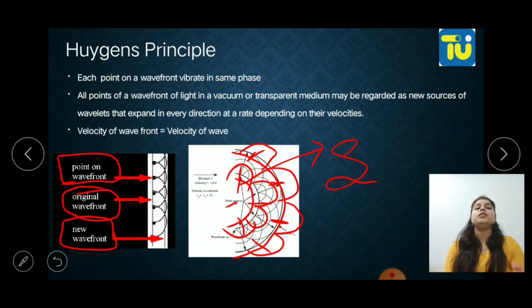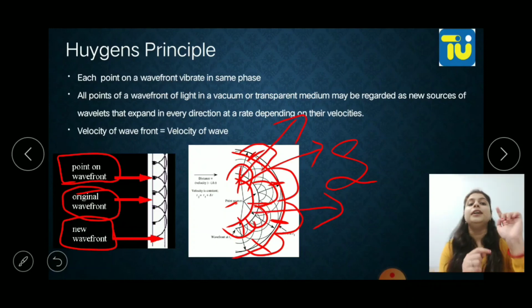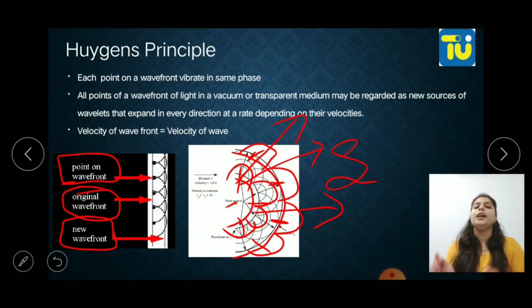So this was the Huygens principle. One thing more: the velocity by which these wavefronts are propagating outward will be equal to the velocity of the wave. That's why a wave is forming, no? So the velocity of the wave will be equal to the velocity of the wavefront. This is what Huygens principle said.